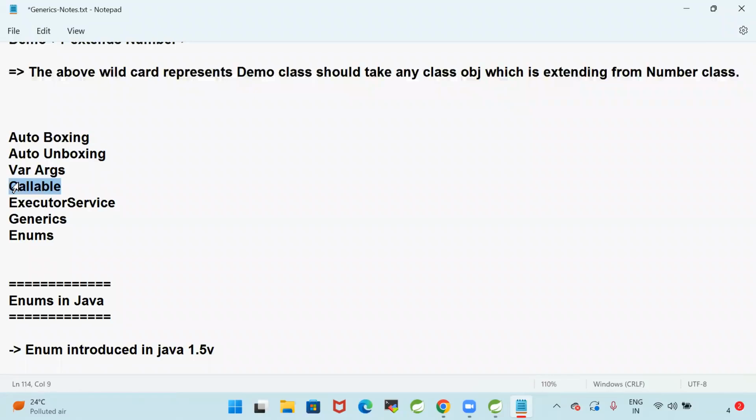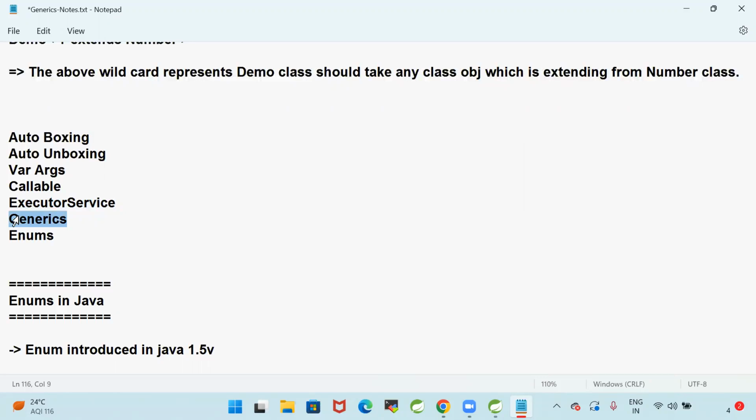Callable is a functional interface used to create threads in Java, which has a call method. The call method returns an object as the return type. And we have ExecutorService. ExecutorService is a concept used to create a thread pool. Then what are generics in Java?